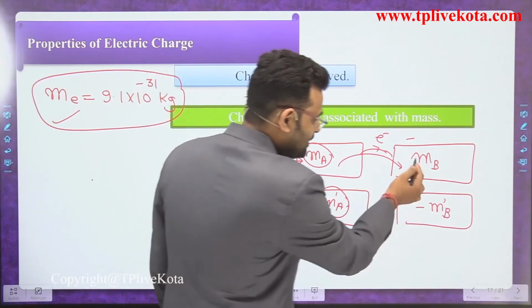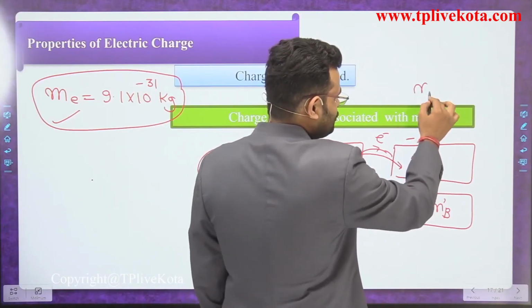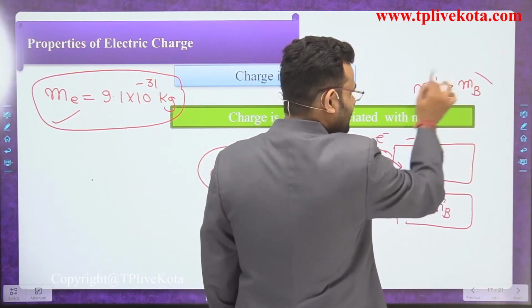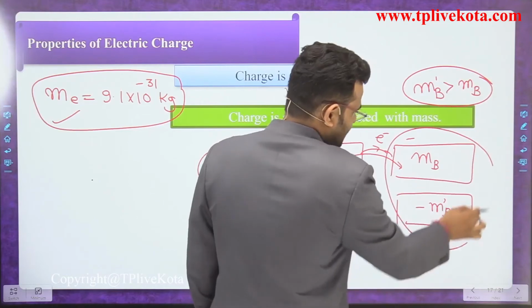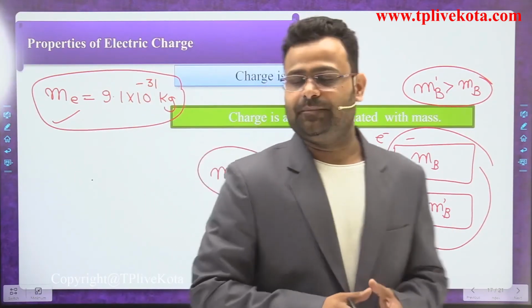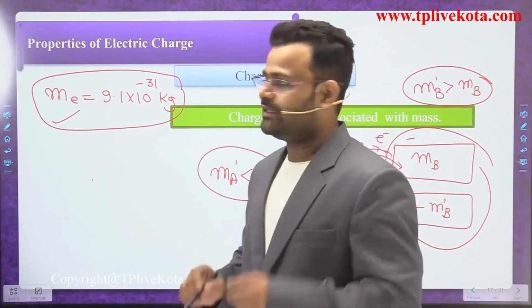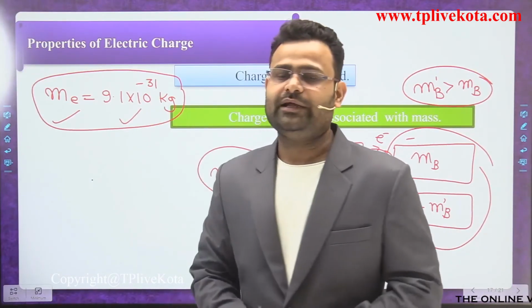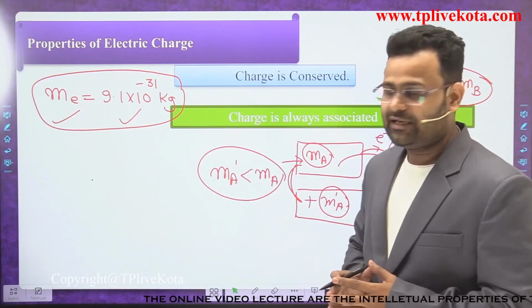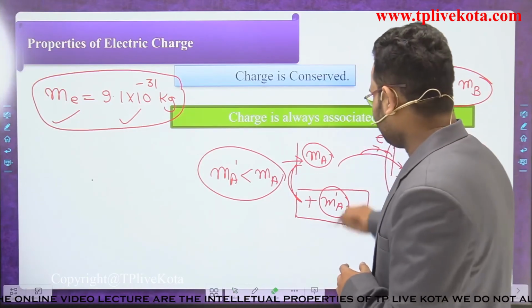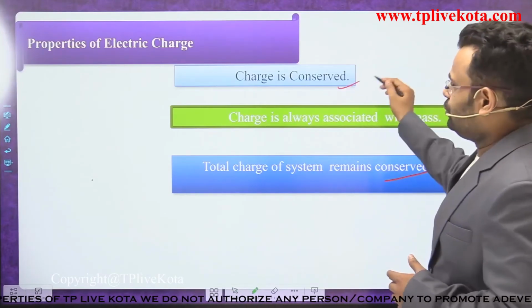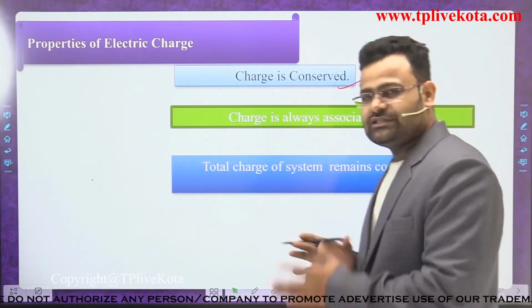And what is the relation between them? In that condition, dear students, the mass of the charged body is less than the mass of the uncharged body in the case of B, okay? So charge is always associated with mass. Write the mass of a single electron, that is 9.1 into 10 to the power minus 31 kilogram. Okay students, do you understand that? Now, the total charge of a system remains conserved. That is almost the same point: the charge of a system is always conserved.